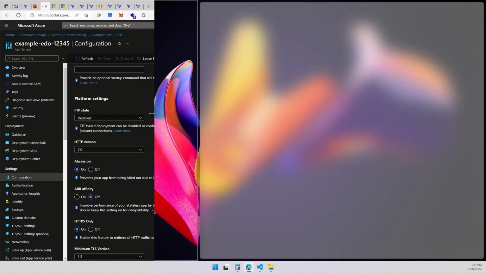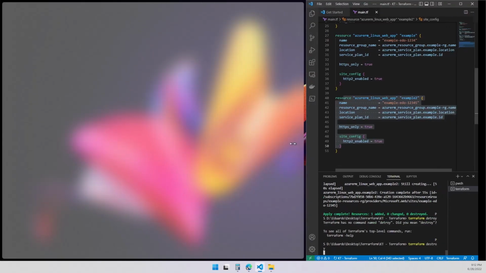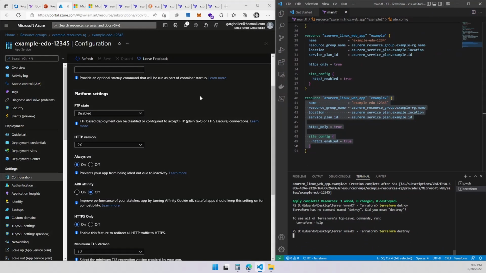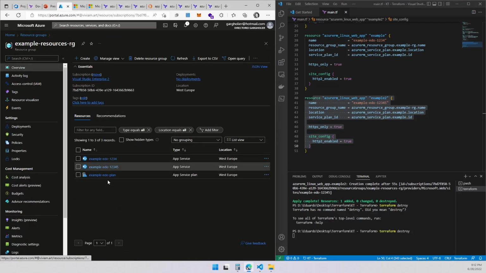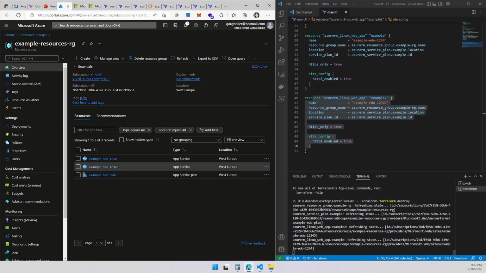Last thing I wanted to show you with this demo, just to finalize, is destroy. So what we're going to be doing is we're going to destroy our resources so we don't keep generating consumption. Terraform destroy, sorry. It's going to go ahead and destroy everything we created from here. It's going to request the confirmation from myself. We're just going to leave it over here so you can see what we're talking about. And once I confirm, yes, this is everything I want to destroy.